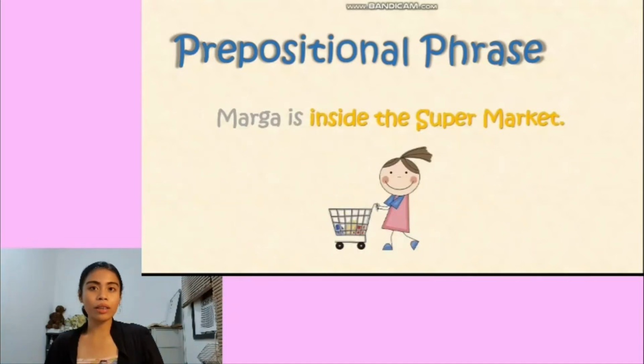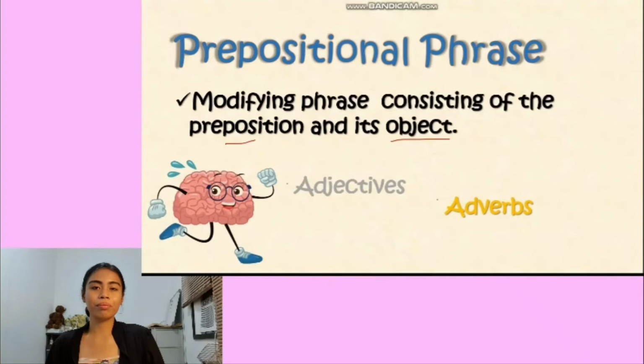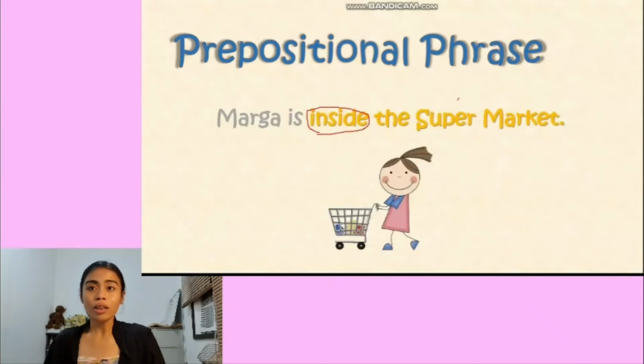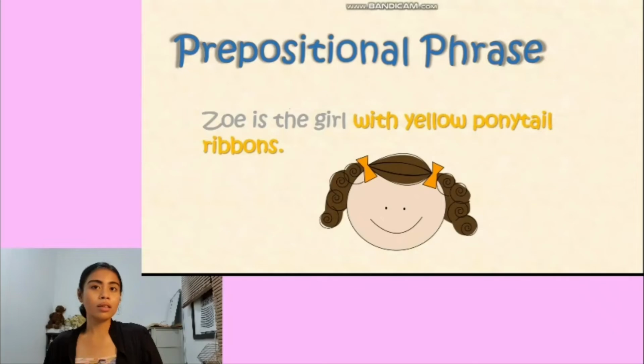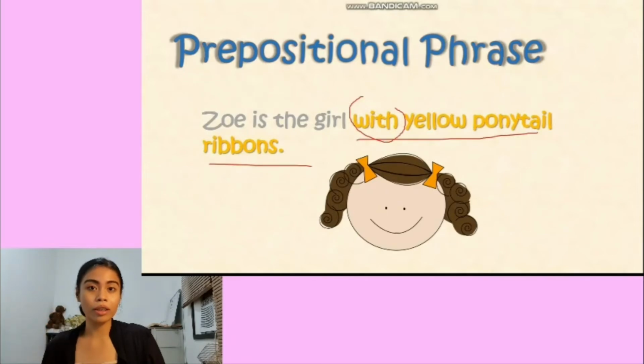"Inside the supermarket" is the prepositional phrase because of the preposition "inside." Next: "Zoe is the girl with yellow ponytail ribbons." "The girl with yellow ponytail ribbons" is obviously the prepositional phrase because of the preposition "with."